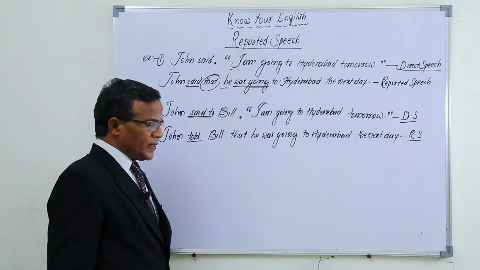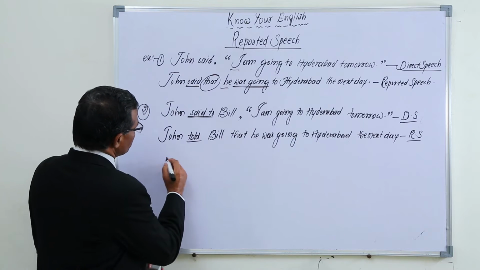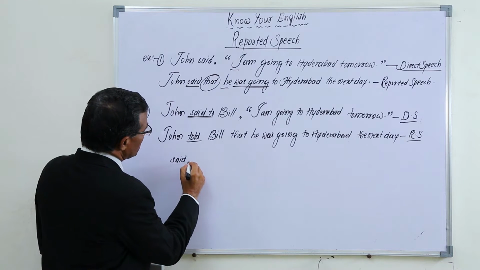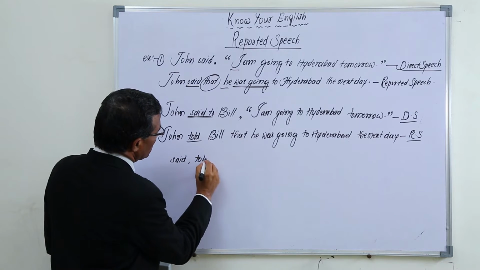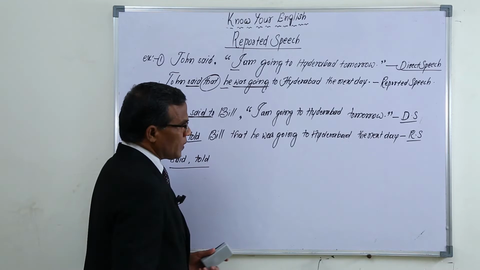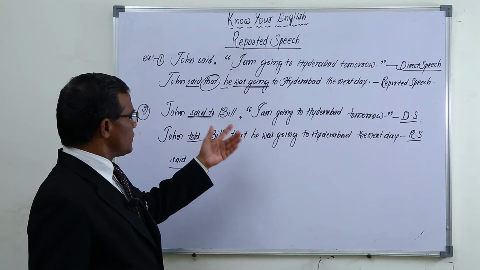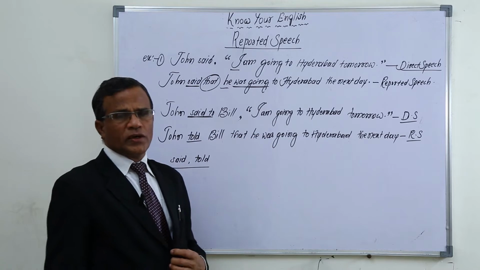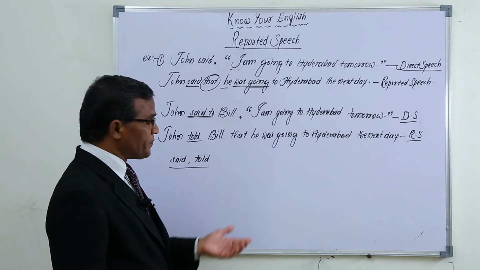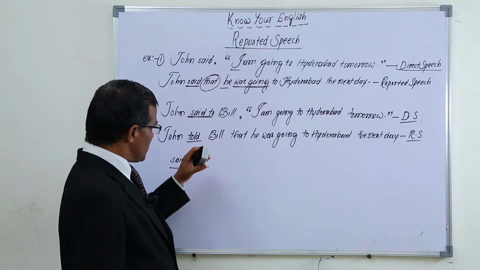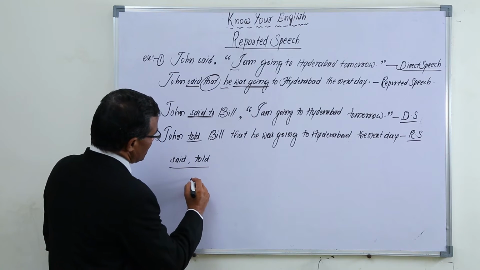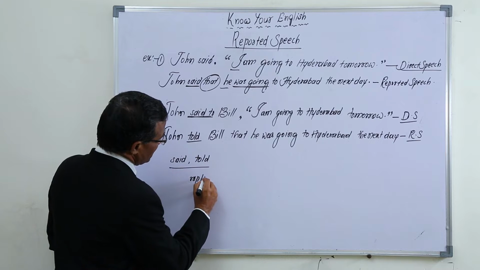And sometimes instead of said or told, according to the situation and the sentence in direct speech, we use some different words in reported speech, for example, replied.